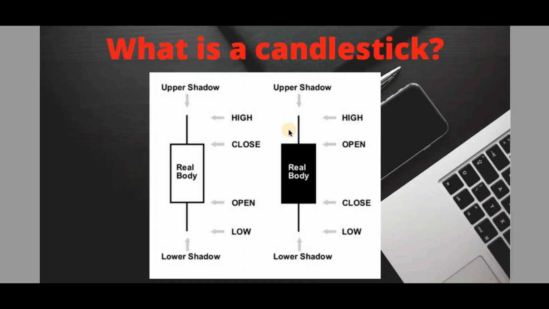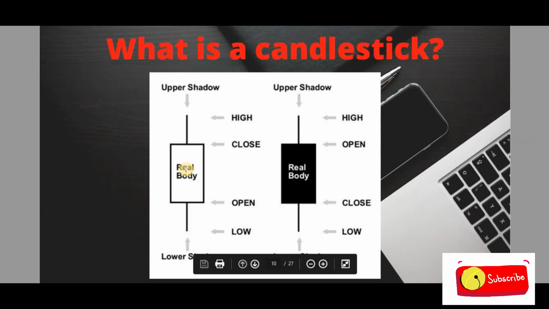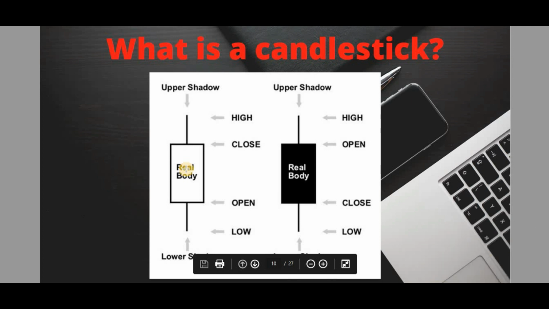What is a candlestick? This is a short anatomy of the candlestick. You can see this is our main body, which represents time with price. The price is on the y-axis and time is on the x-axis. A particular candle can be 1 minute, 1 second, 15 minutes, 1 hour, 4 hours, 1 day, 1 week, or whatever. It can be of a particular time period with the price.